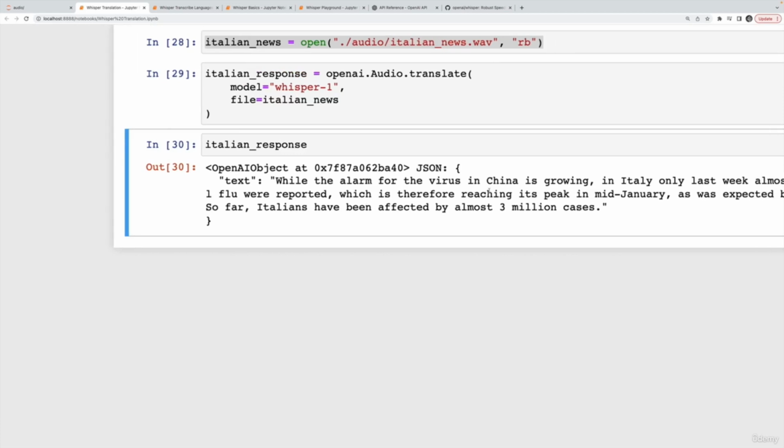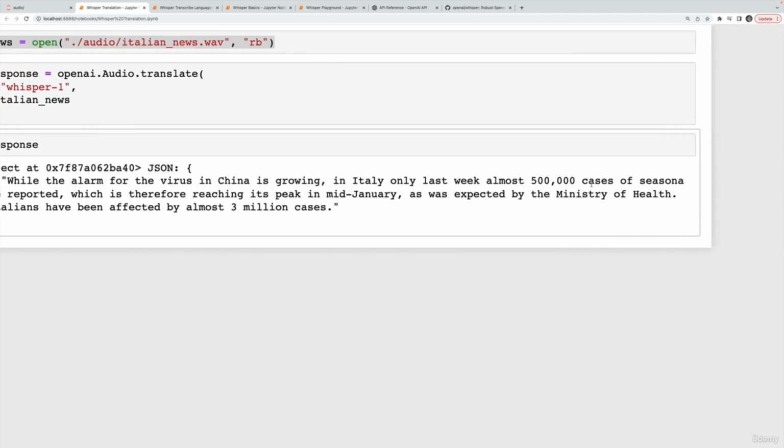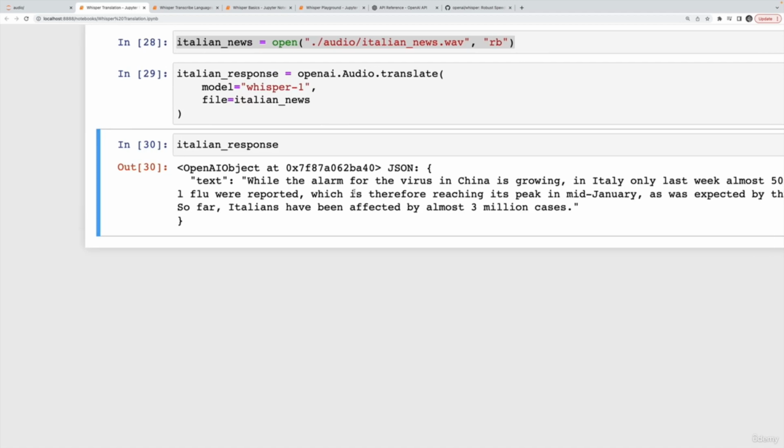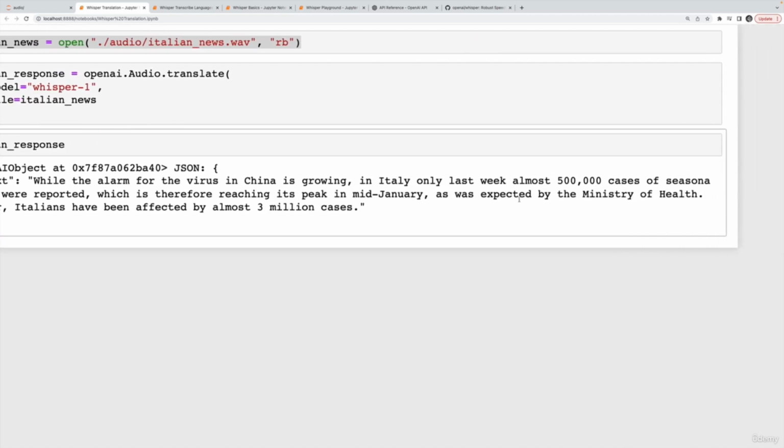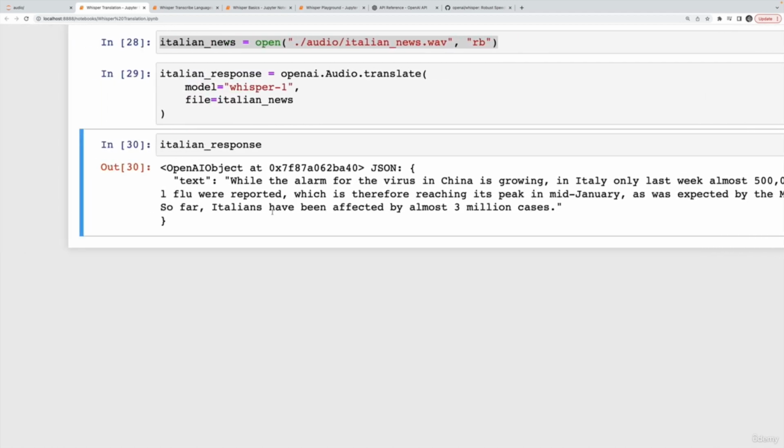While the alarm for the virus in China is growing, in Italy only last week, almost 500,000 cases of seasonal flu are reported, reaching its peak in January, as was expected by the Ministry of Health. So far, Italians have been affected by almost 3 million cases.